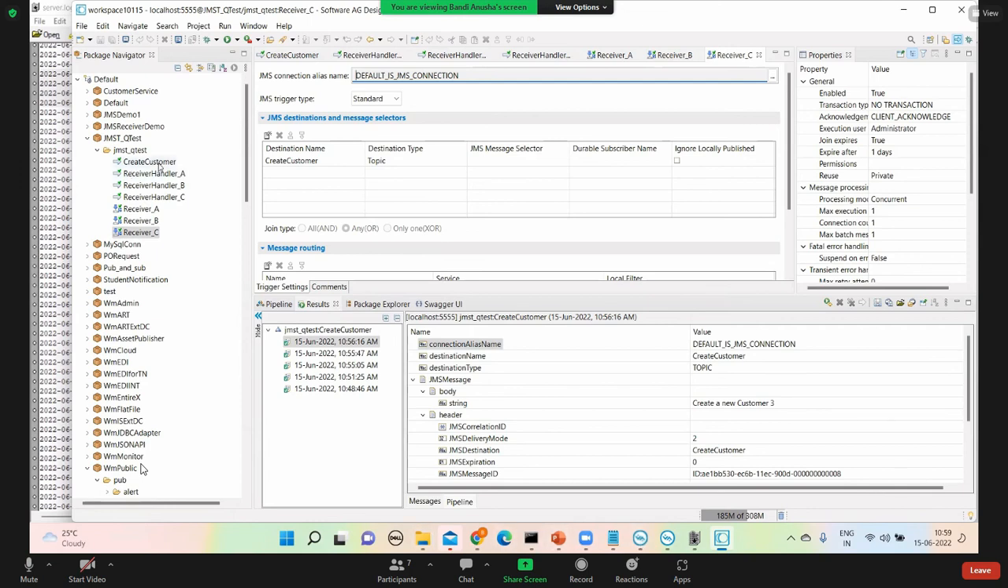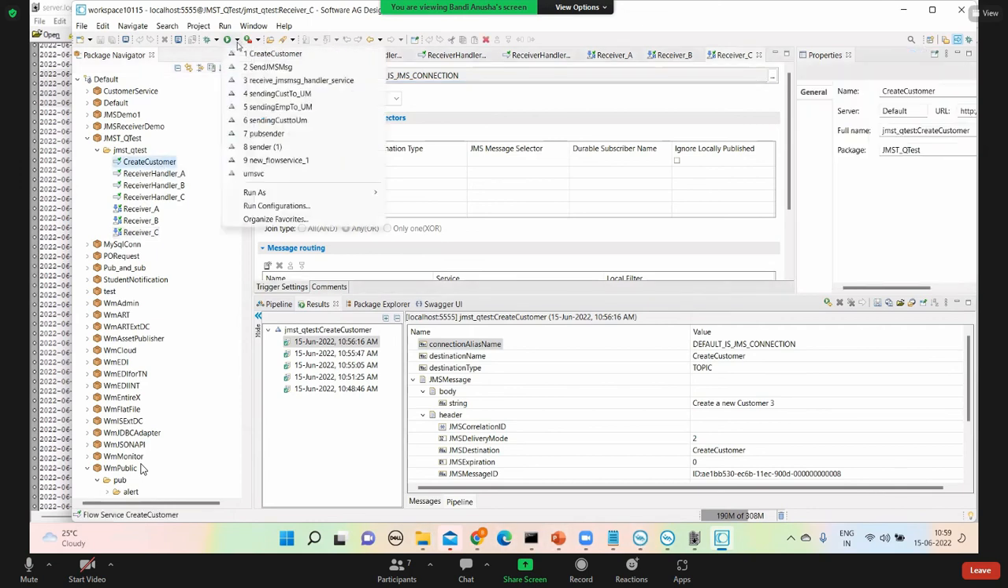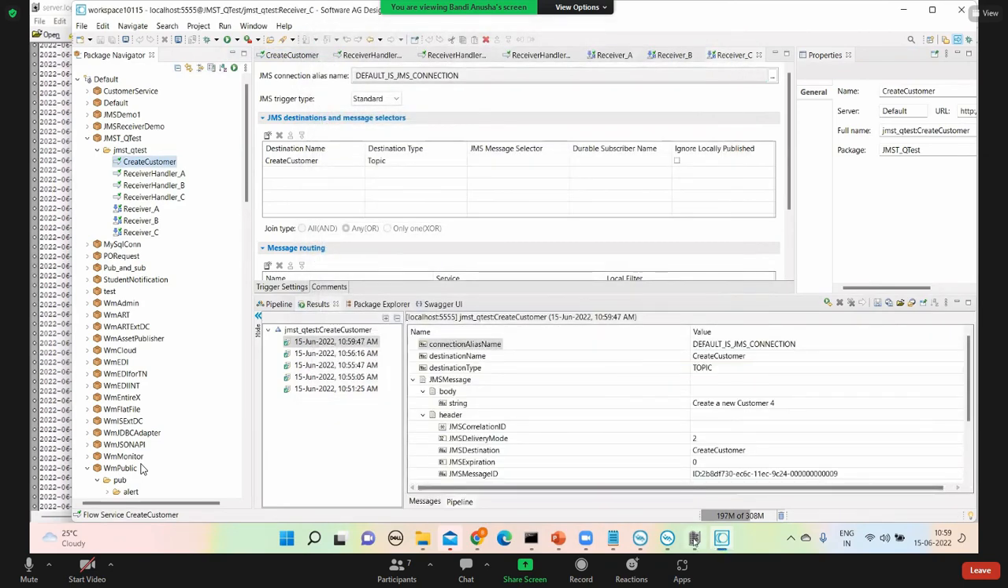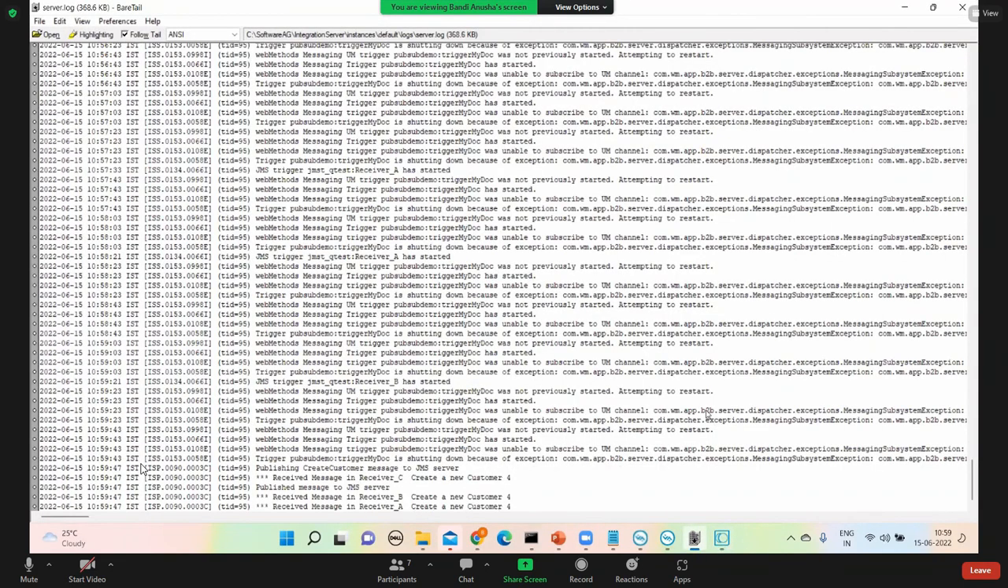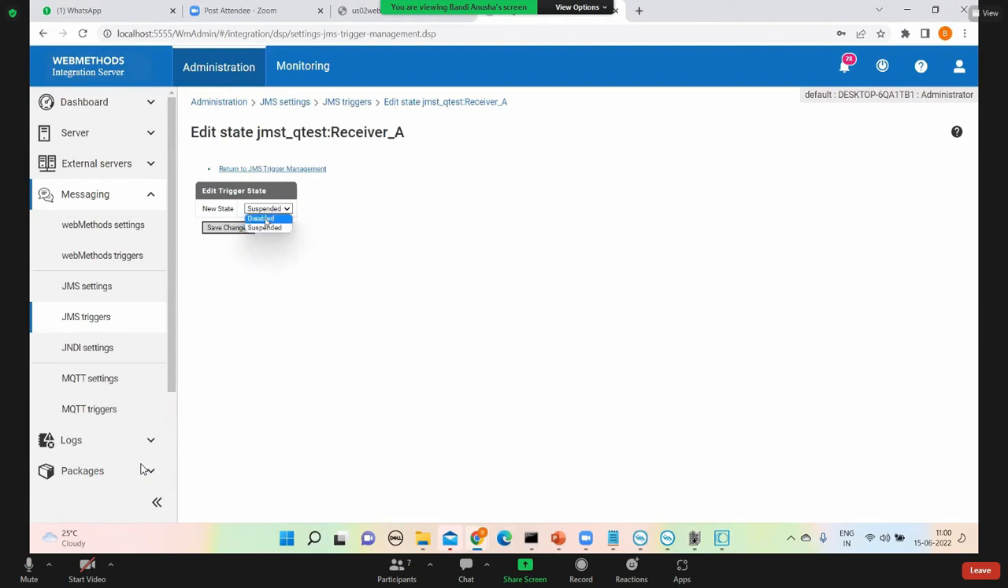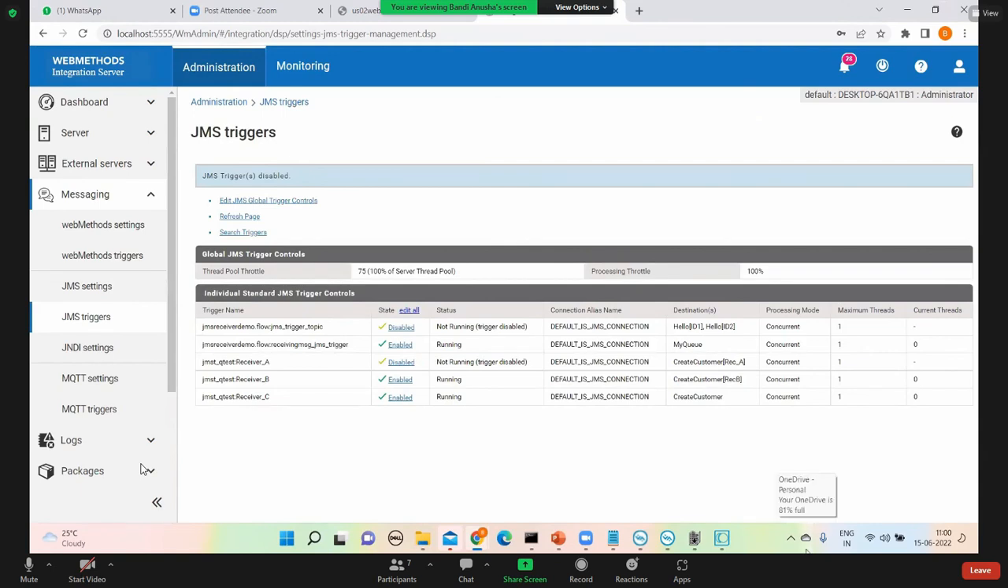Okay, now let me publish a message. Again, I'm publishing message 4. Now I'll go and see whether I received. C received 4, B, A, all received the 4th message. Now, we know A and B are durable, C is not durable. So I will disable this one. A is suspended or disabled. So that means suspended is no longer runnable.